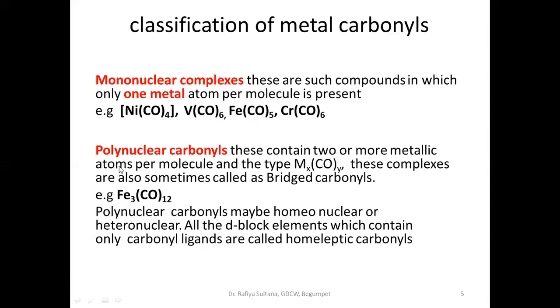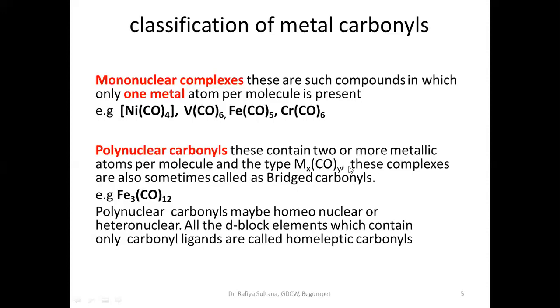And what is a polynuclear carbonyl? The name itself indicates it. Poly means more than one. These contain two or more metal atoms. They are indicated with a general formula MxCOy, where x is the number of metal atoms and y is the number of carbonyls. x should be greater than 1.